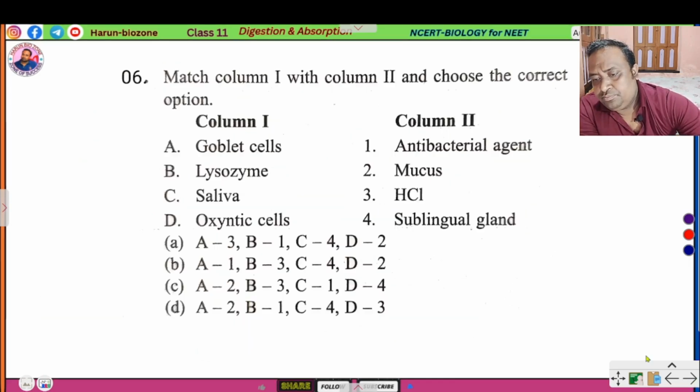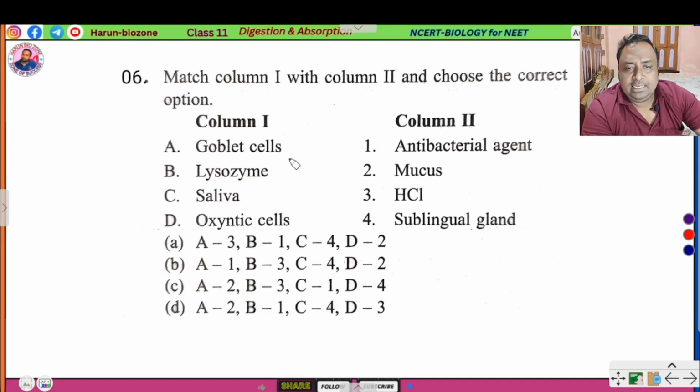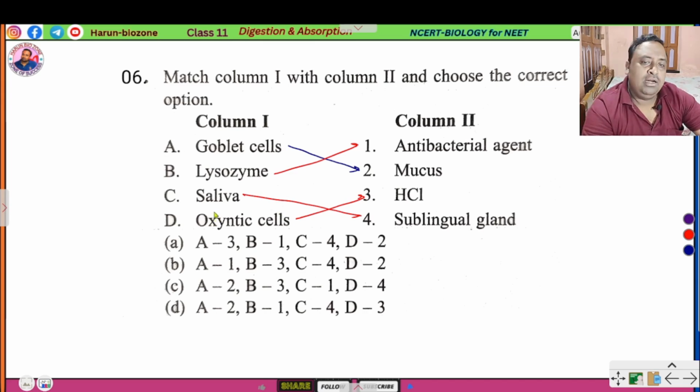Next question. Match column 1 with column 2. The goblet cell secretes mucus in the digestive system. Lysozyme is an antibacterial agent. An oxyntic cell secretes hydrochloric acid in the stomach. Saliva is secreted from the sublingual gland. So B is the correct option.